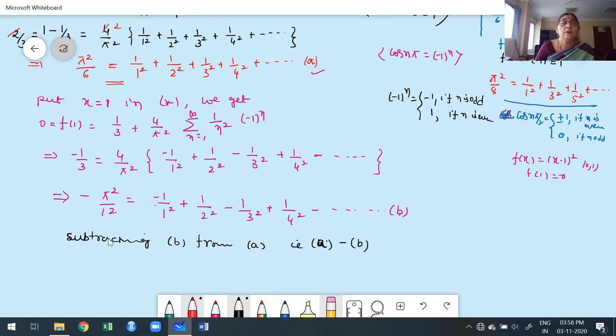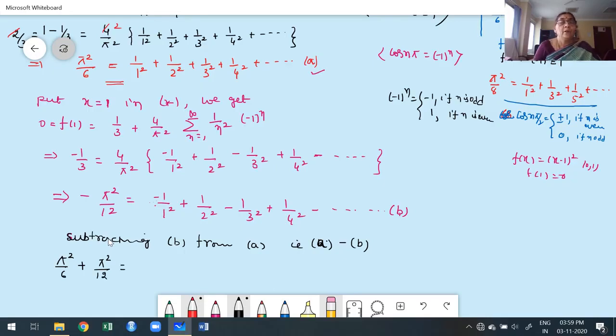Correct now? Now a minus b. What is my a? We have to subtract the left hand side and also the right hand side. What is my left hand side for a? It is pi square by 6, and then minus of minus is what we get, plus pi square by 12.